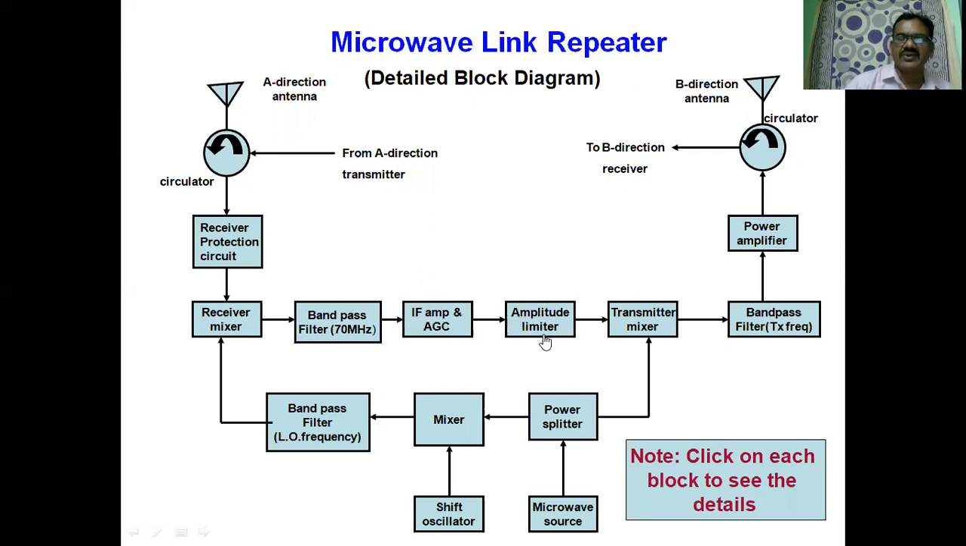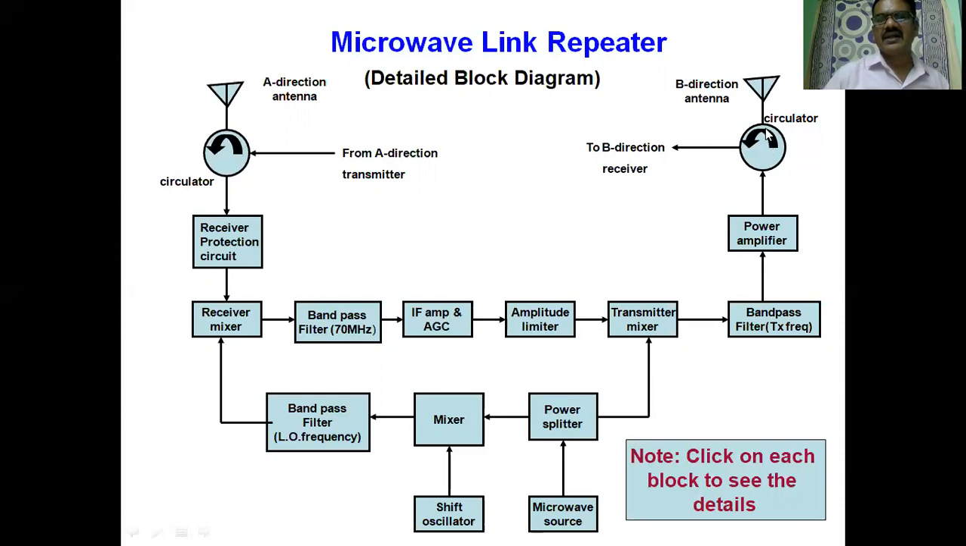An amplitude limiter is used to remove the unwanted fluctuations, that is, the noise added in the channel. Then this signal is applied to the transmitter mixer, where the microwave source is combined. Then this mixer converts this IF signal into the microwave signal, that is, the transmit frequency. This bandpass filter selects the desired transmitter microwave frequency and removes the unwanted frequencies generated in the transmitter mixer. Then this power amplifier is used to amplify the signal.